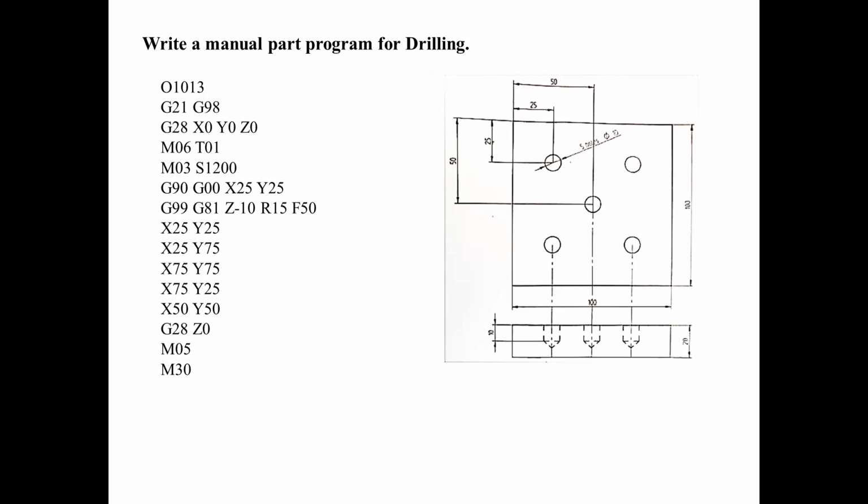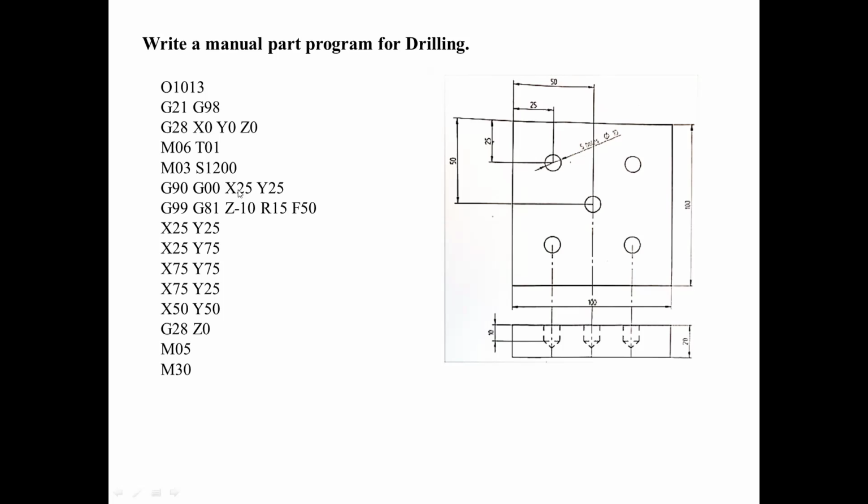Similarly, in the drilling cycle also, we come across a common syntax. First is the program name, then the input: SI or metric system input, G98 mm per revolution, G28 return to home position with respect to coordinates X0, Y0 and Z0. Then tool change M06 T01 01. I have made some mistake here. T01 01 is the tool name. Next, spindle start with a speed of 1200. Then absolute dimensioning G90.